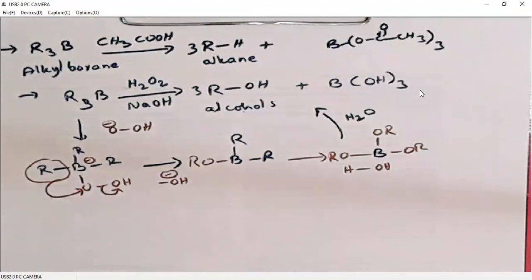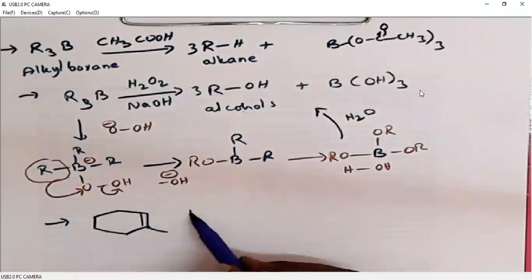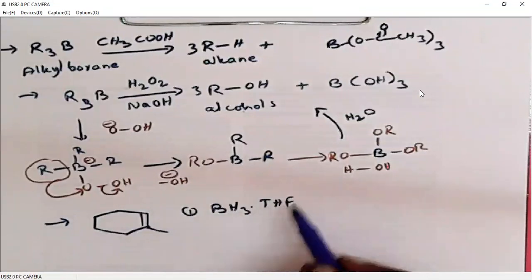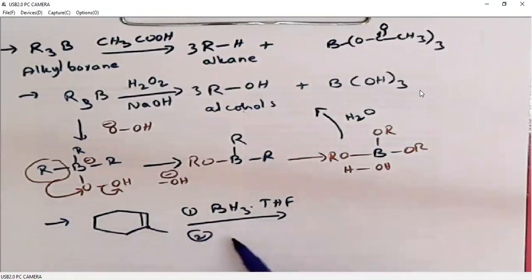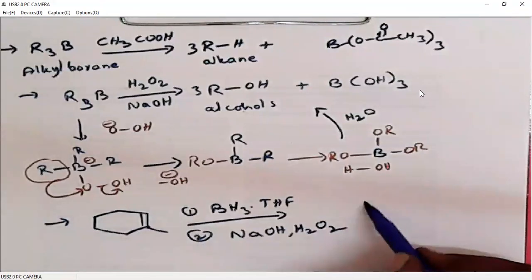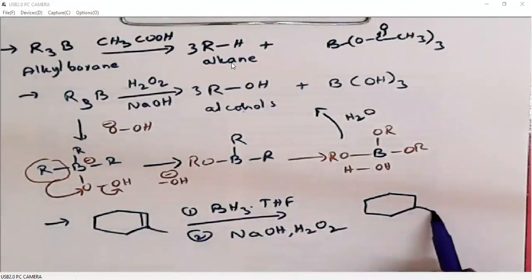So when we look at the overall reaction, one is addition of borane, and the second is addition of sodium hydroxide and hydrogen peroxide. The product should be according to anti-Markovnikov rule, right? So boron will add to the less substituted carbon.